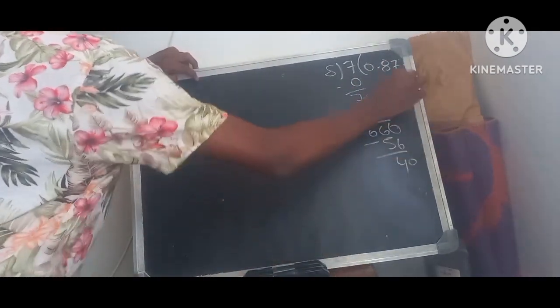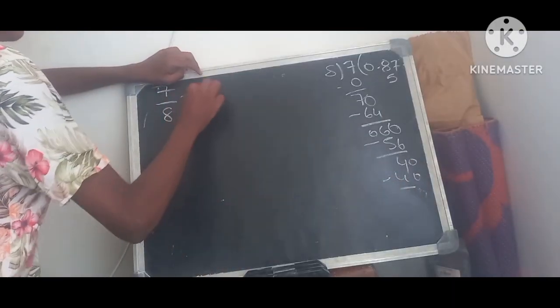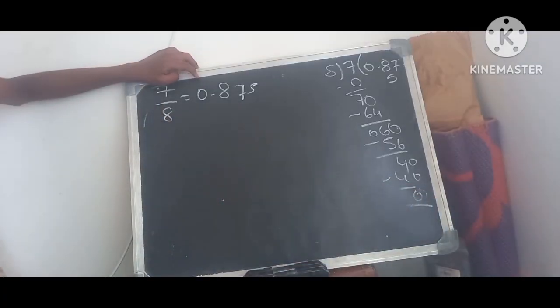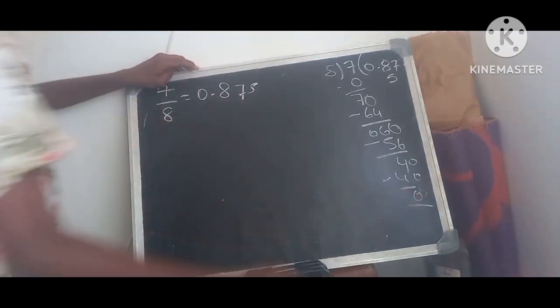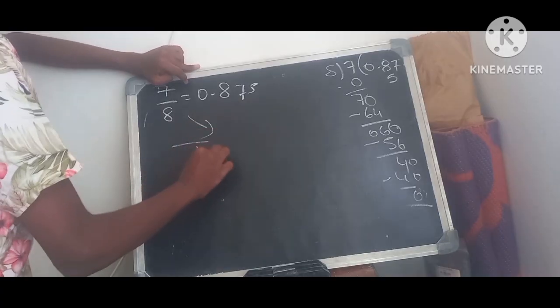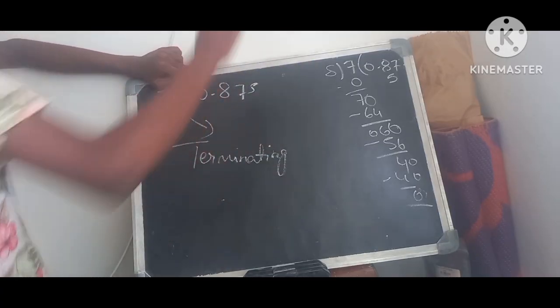Then 40, and 8 fives are 40. So the answer is 0.875, and the remainder is 0. When you get remainder 0, which type of decimal expansion is this? Obviously this is a terminating decimal expansion.